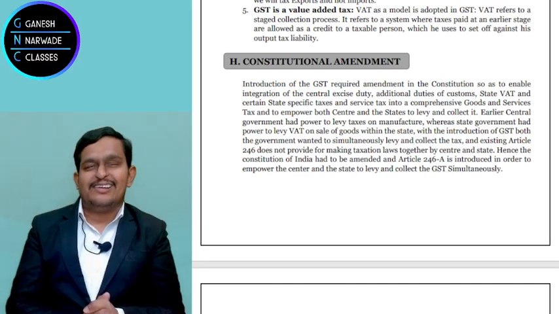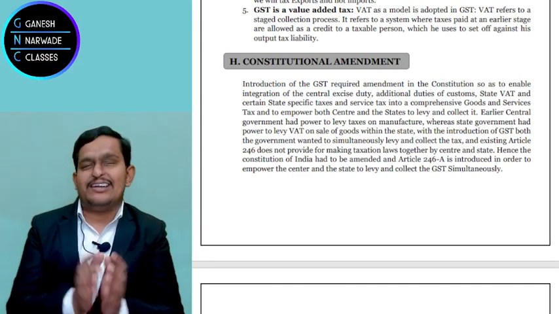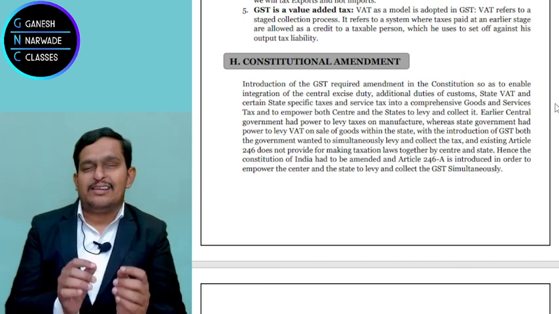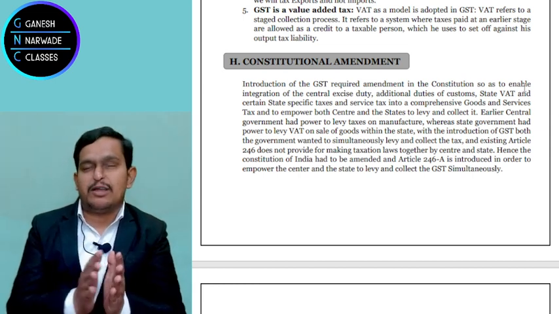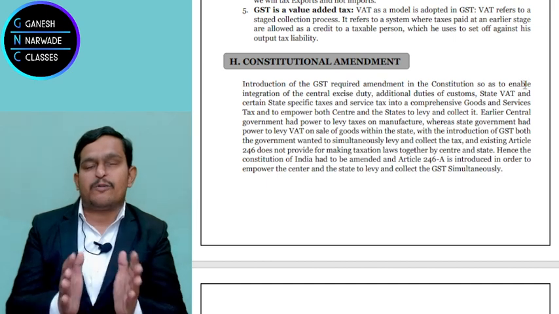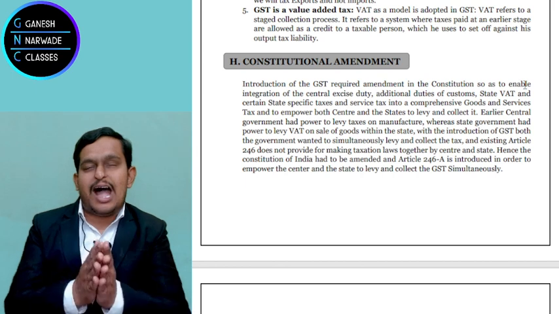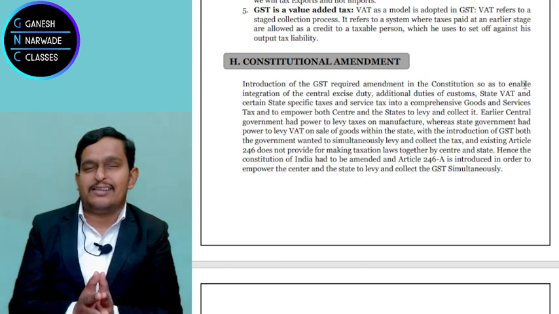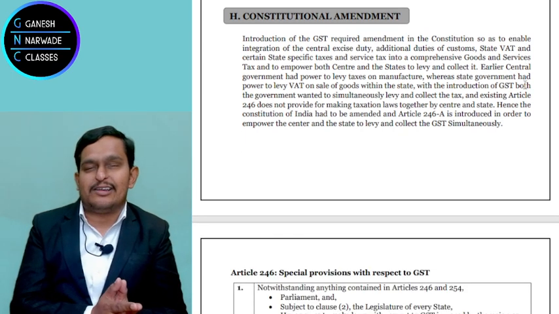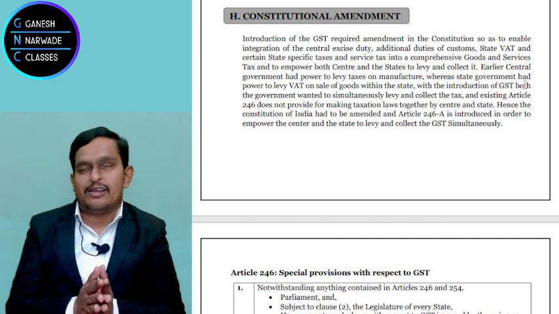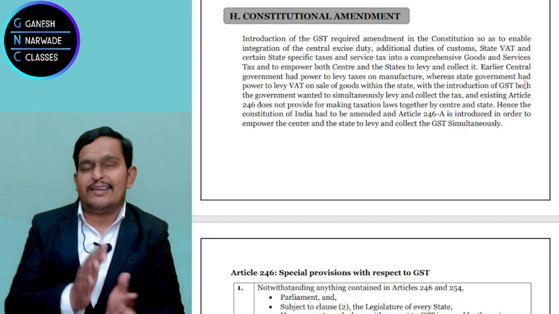Welcome everybody, and today we will understand about constitutional amendments in GST. For the purpose of GST, a lot of constitutional changes were required. Why it was required, how it is required, what is done, what are the changes in the constitution, and so many things we are going to discuss in this lecture. So stay focused. Now let's start.